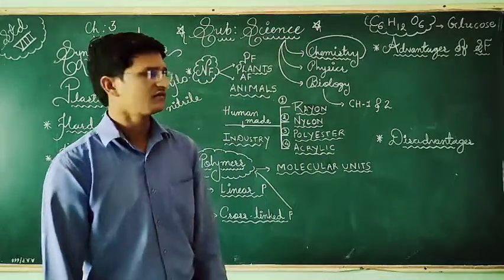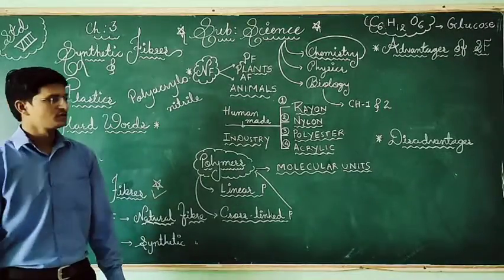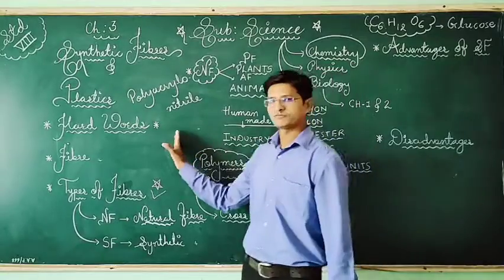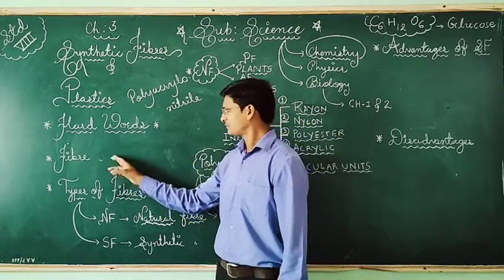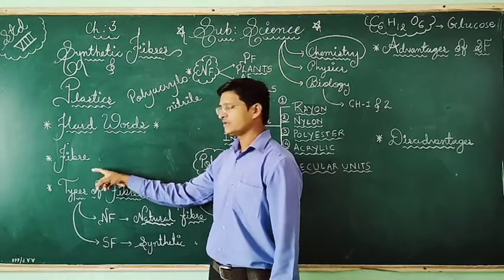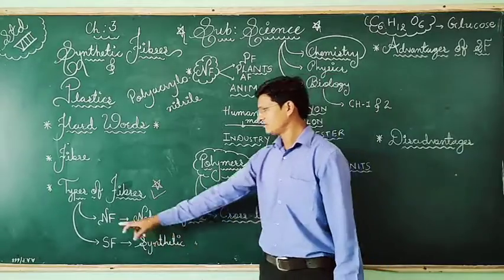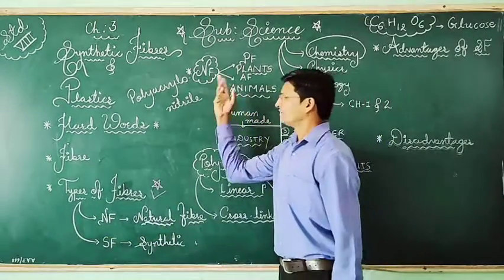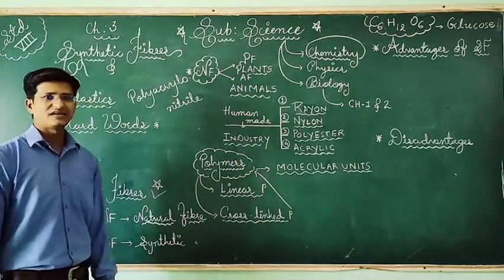So these are some advantages and disadvantages of synthetic fibers. Once again, let's revise quickly what we discussed. Fibers are strong and flexible material which is used to make fabrics. In the types of fibers, we have natural fibers and synthetic fibers, and natural fibers are of two types, plant and animal fibers.